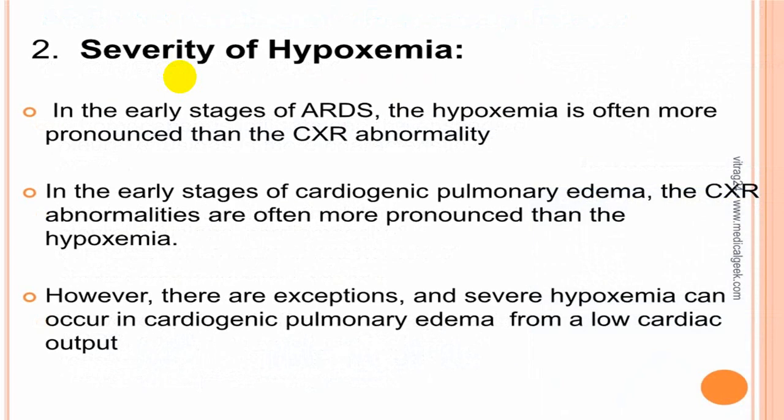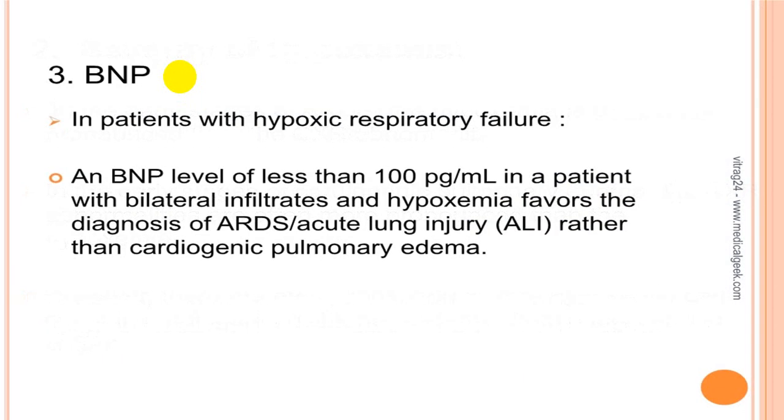You can go for severity of hypoxia by calculating arterial blood gas, that is oxygen level, to FiO2 level. BNP, we have already told you that if it is less than 100, it almost rules out the cardiogenic variety. Usually BNP level is less than 100 in a person with ARDS.